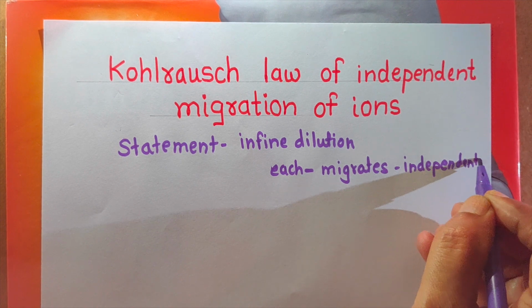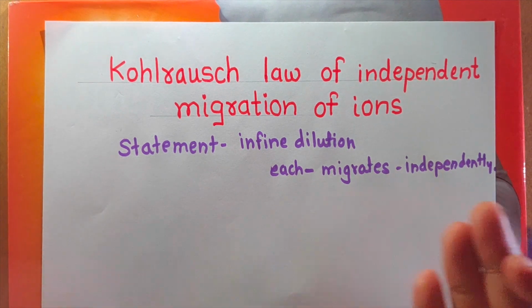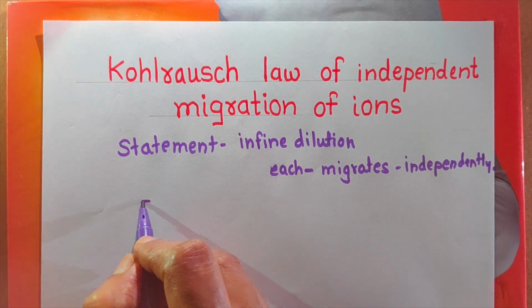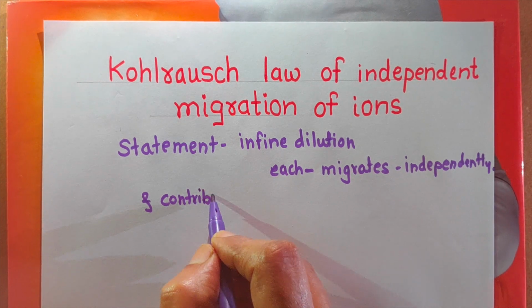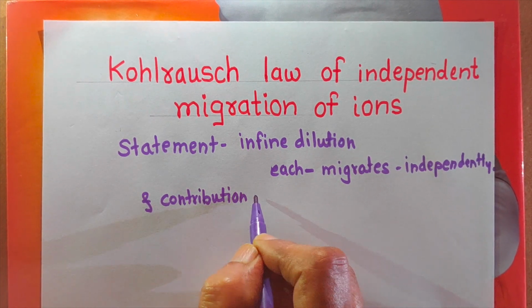Its migration is independent of its co-ion and its contribution towards the molar conductivity of the electrolyte.